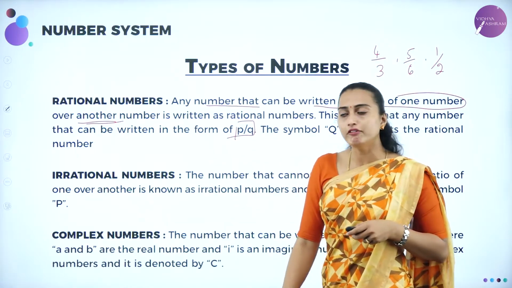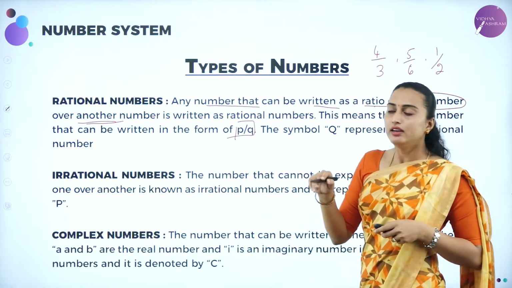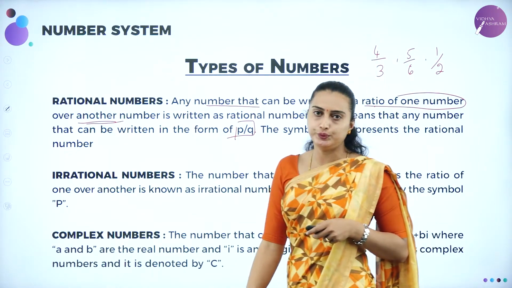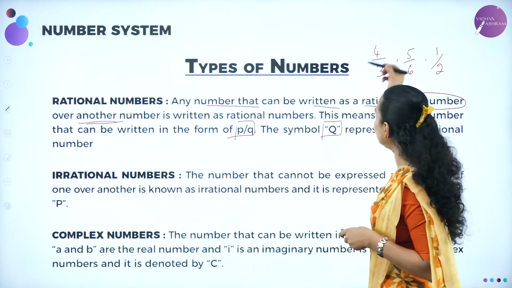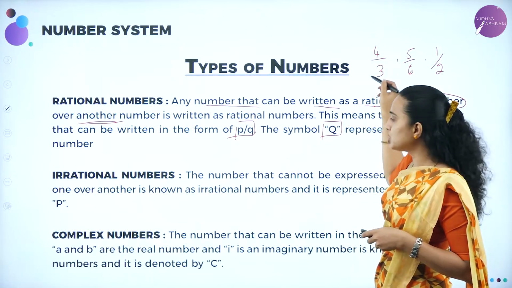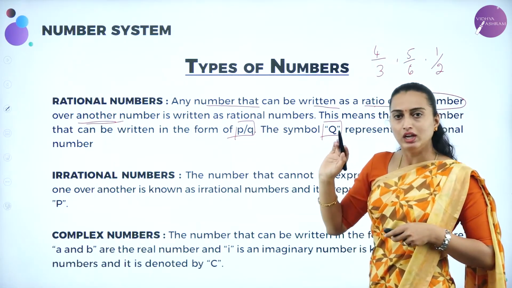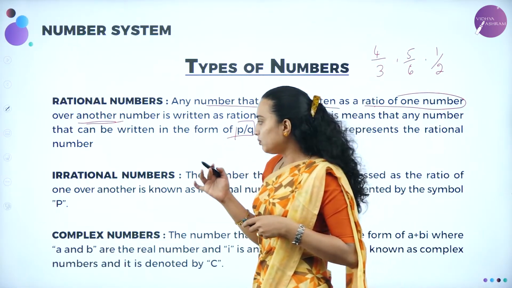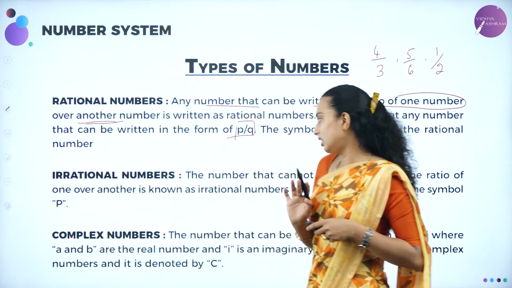Which is in the form of P/Q, and the rational number is denoted by the capital letter Q. Understood? So all the fractions or all the numbers which are in the form of P/Q, it is nothing but the rational number.